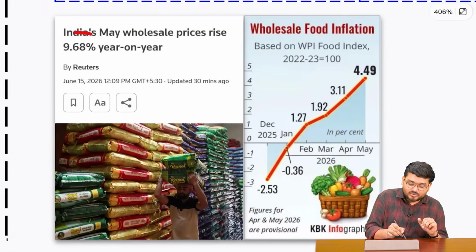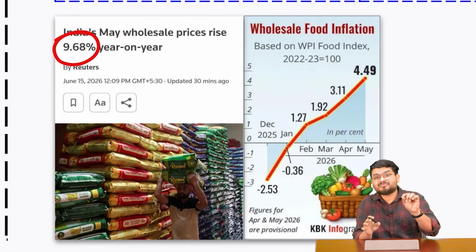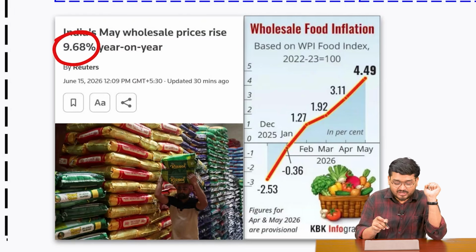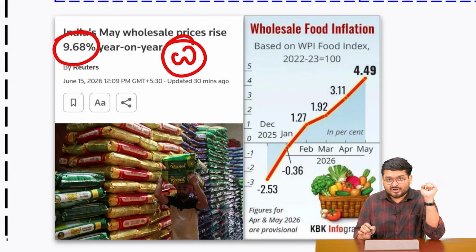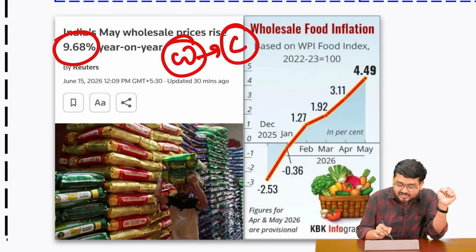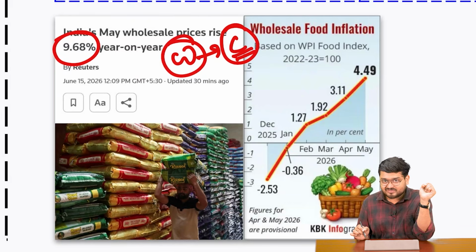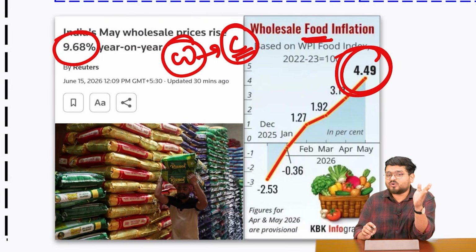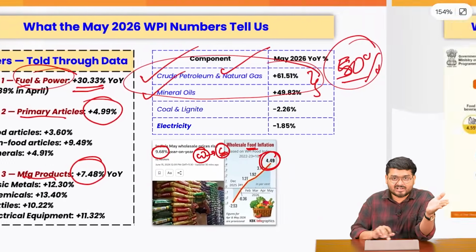Also, if you look at the total inflation, the WPI is 9.68%. Just imagine, this is at the wholesale level. It is only a matter of time when these wholesale prices will be translated into consumer level prices. Because even at the food level, which is the basic level, the inflation is at 4.49 at the wholesale level.